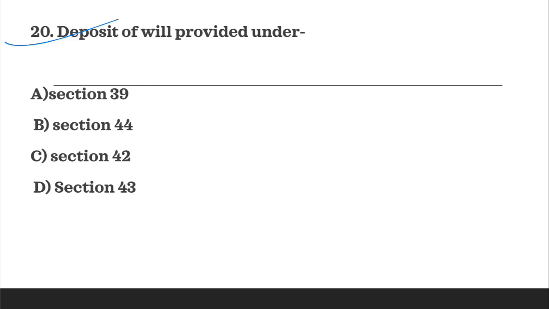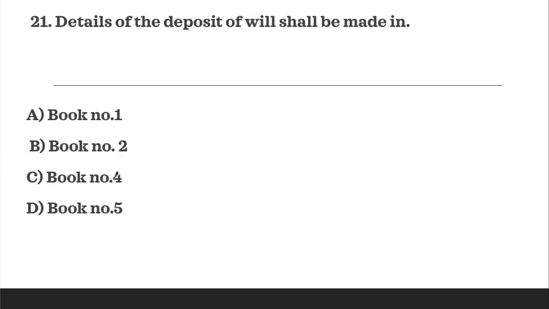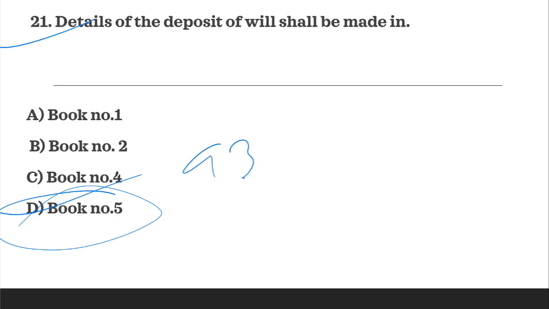Next question is deposit of will provided under. So deposit of will is provided under section 42. C is the correct answer. Next question is details of the deposit of will shall be made in. So the book number is book number 5. It is provided under section 43. So correct answer is D.